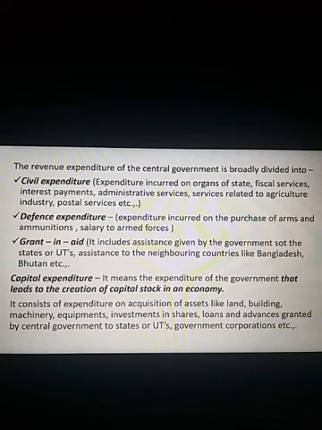Grant in aid, this is very, very important. Remember, grant in aid includes the help given by a particular country to another country on humanitarian grounds. There is no obligation to repay it back.